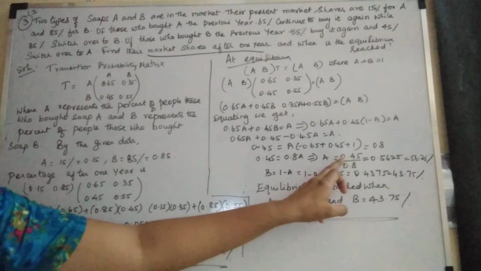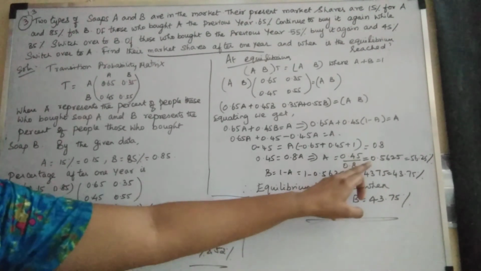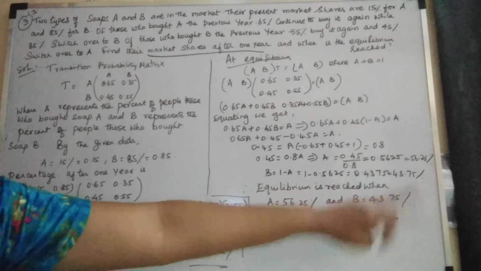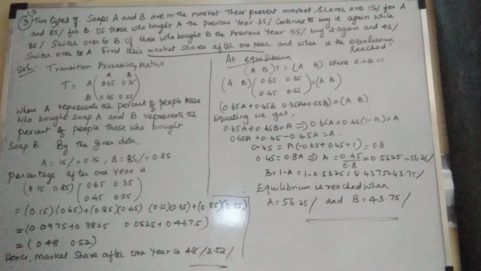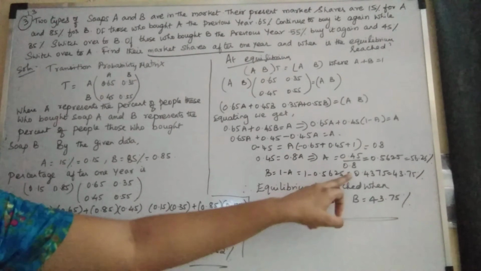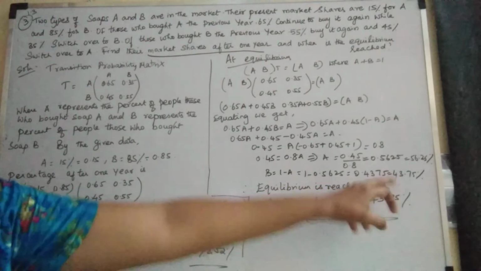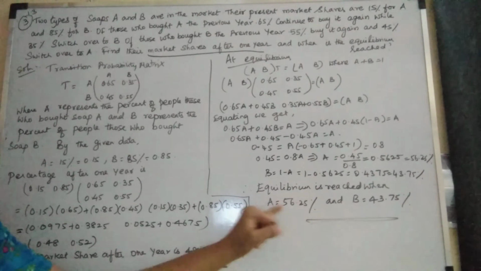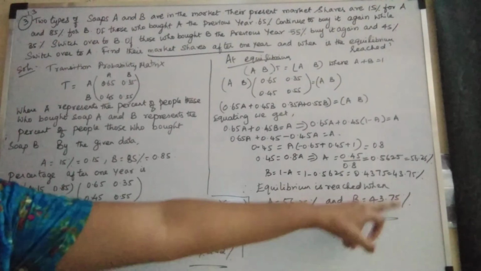So A is 0.45 by 0.8, which gives you 0.5625, which is 56.25%. Therefore B is 1 minus 0.5625, which is 0.4375, or 43.75%. So equilibrium is reached when A is 56.25% and B is 43.75%.